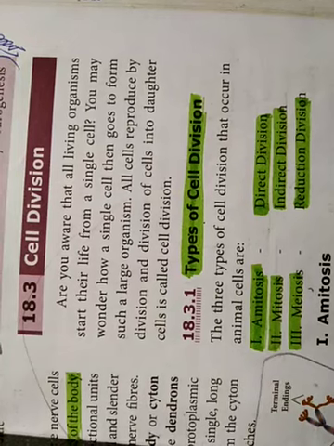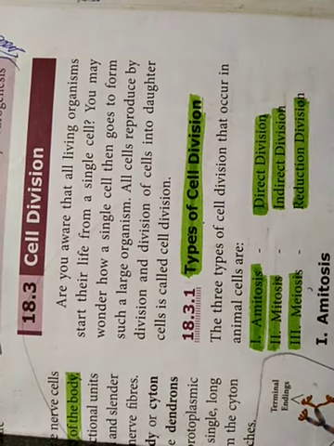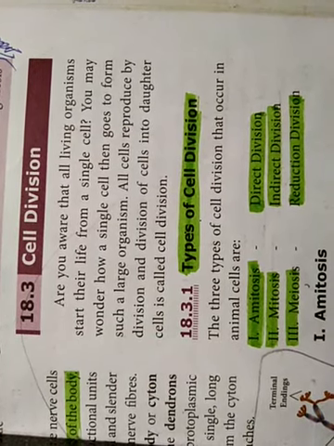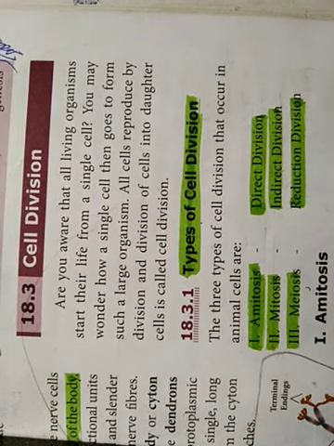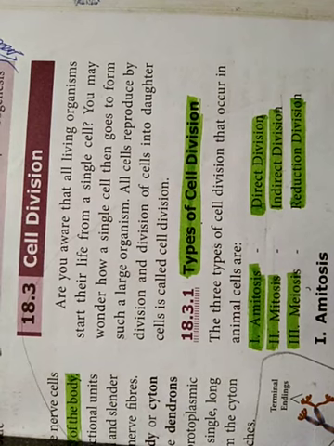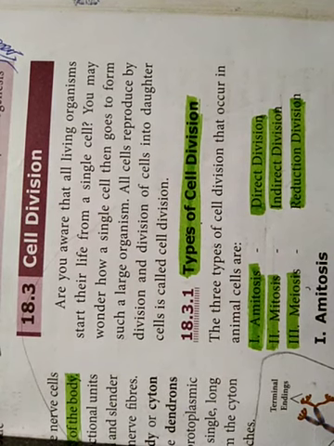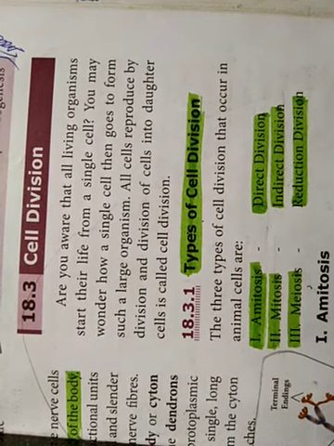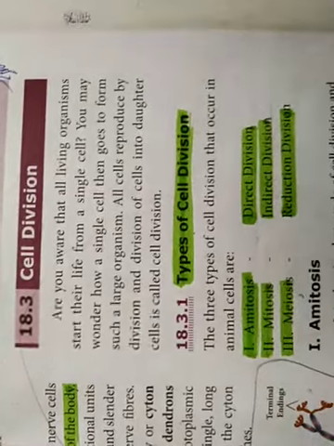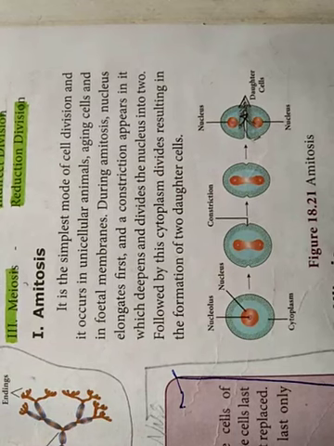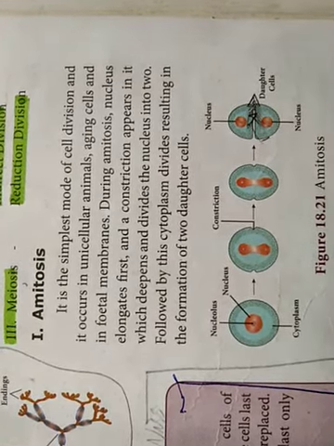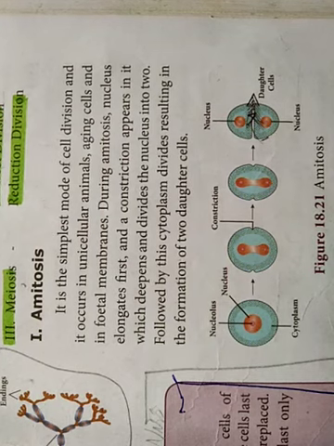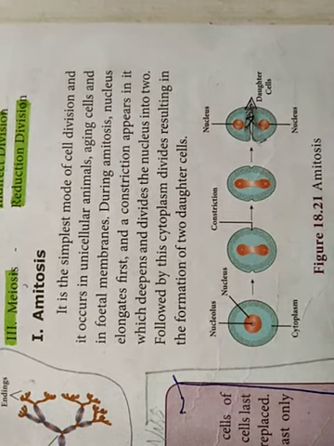I hope you all heard the terms mitosis and meiosis in the lower class itself. Now we are going to see what is amitosis, what is mitosis, and what is meiosis in detail of each cell division. Now we are going to see the detail about amitosis. What is amitosis actually? First one, amitosis. It is a simple mode of cell division.